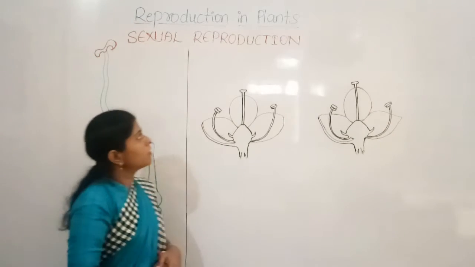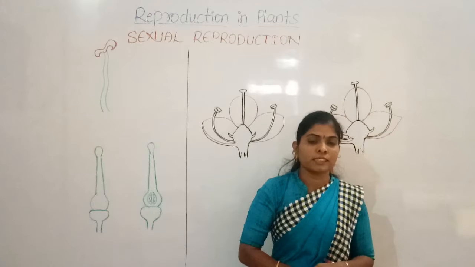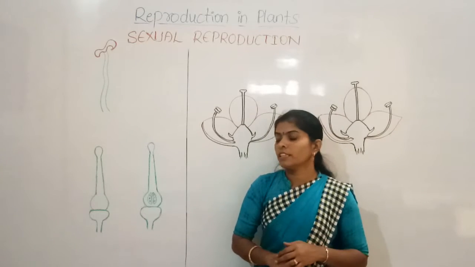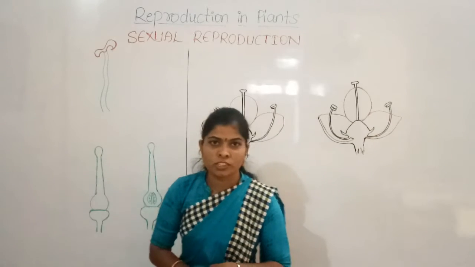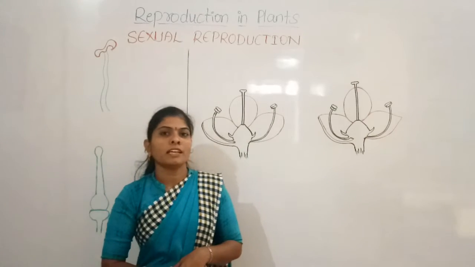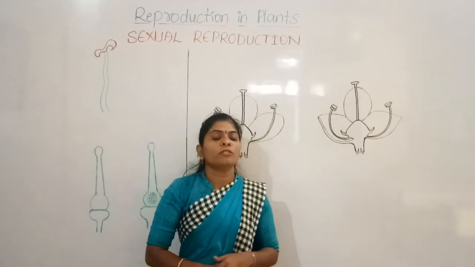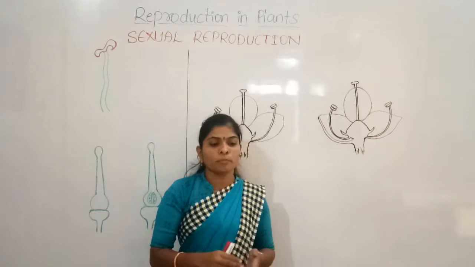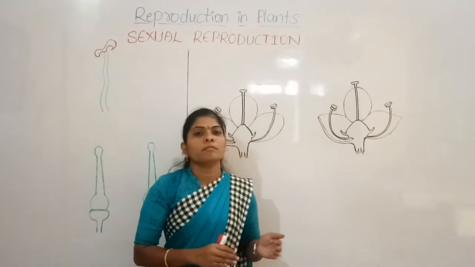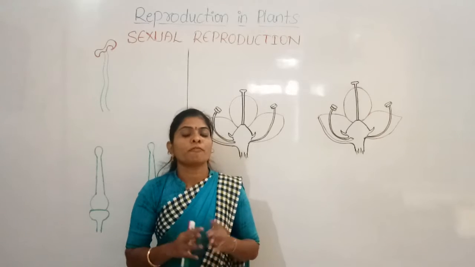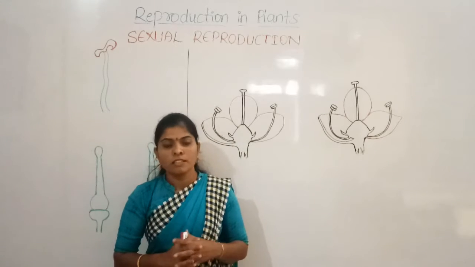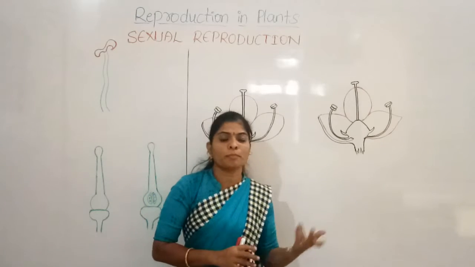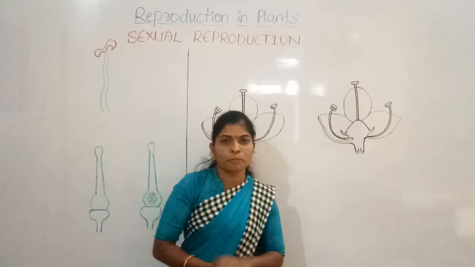In plants, there are two types of reproduction. We discussed yesterday that they are sexual reproduction and asexual reproduction. What do you mean by asexual reproduction? Asexual reproduction means the reproduction takes place without seeds. Other parts of the plant, other than the seeds, are involved in the reproduction.